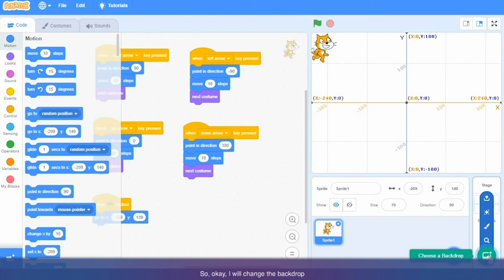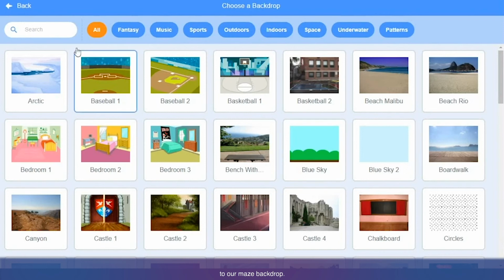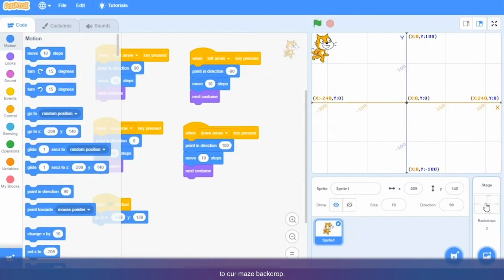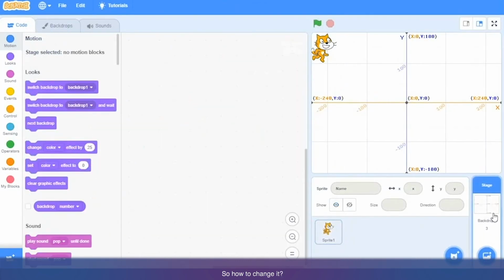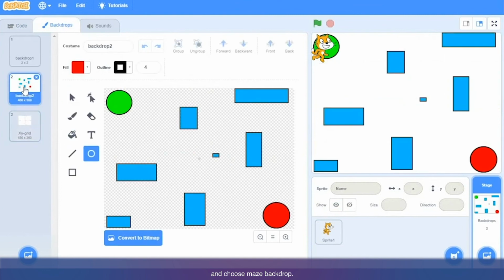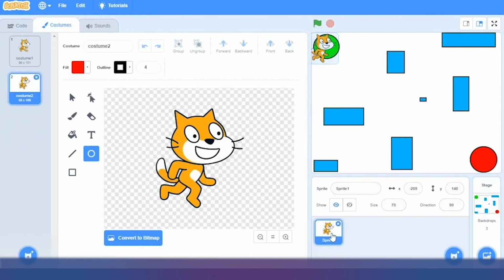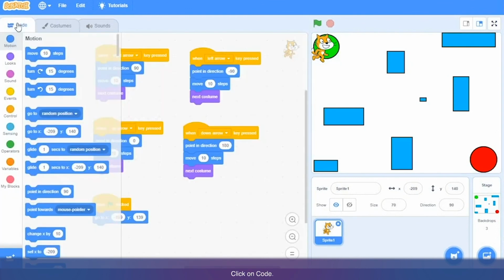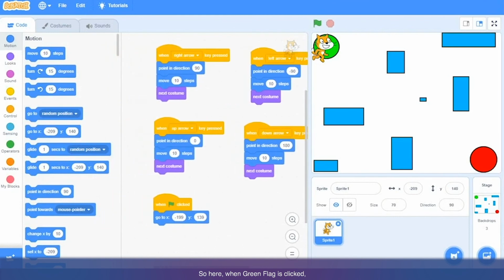Okay, I will change our backdrop to our maze backdrop. So how to change it? Click here on the backdrop, again click here on the backdrops at the top and choose the maze backdrop. Now again click on our sprite, click on code. So here: when green flag is clicked, go to x minus 199, y 139.